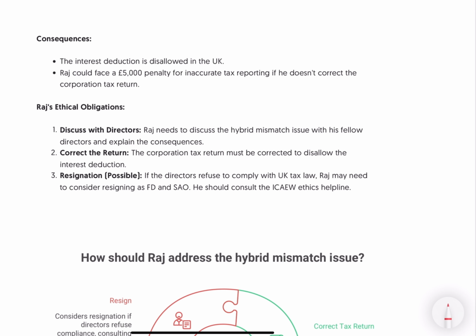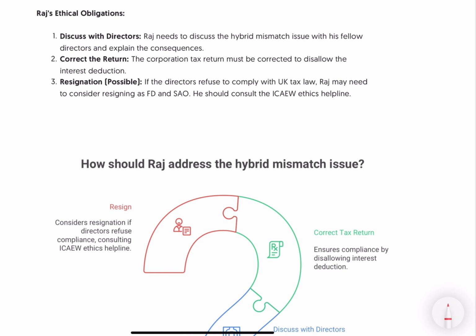Now, you might have directors who say, well, it doesn't matter. Well, it does, because the interest deduction is disallowed in the UK in that situation. So if Raj listens to them, let's say, he is going to face a penalty of £5,000 for inaccurate tax reporting.